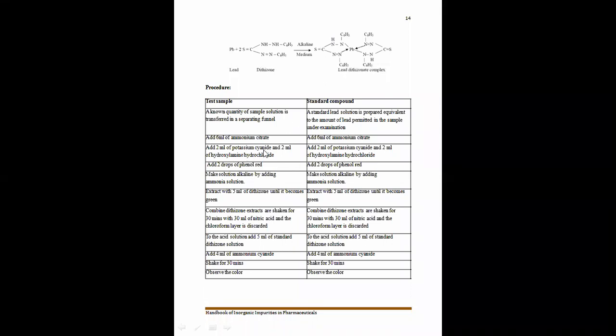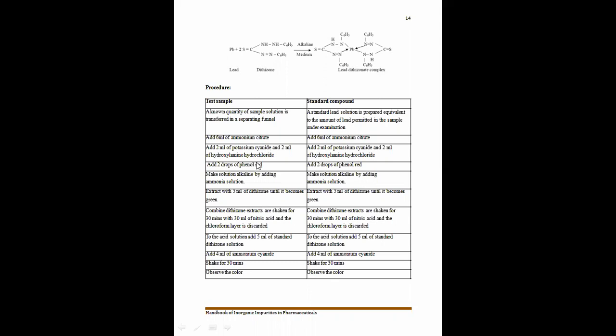Other than lead, if other metal ions are present in the pharmaceutical substance as an impurity, we add potassium cyanide or hydroxylamine hydrochloride to form a complex with those other metal ions. Now to avoid those impurities, after that we are going to add 2 drops of phenol red solution.